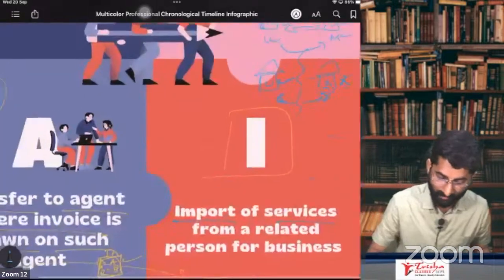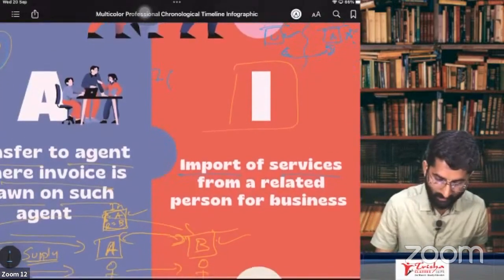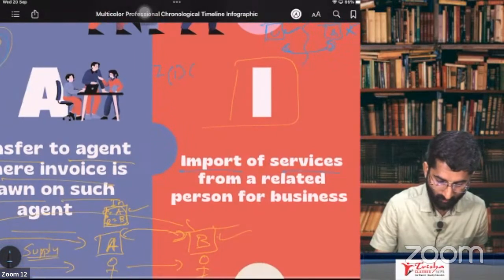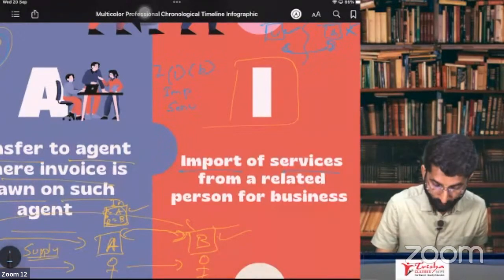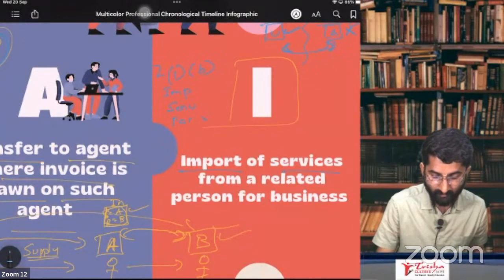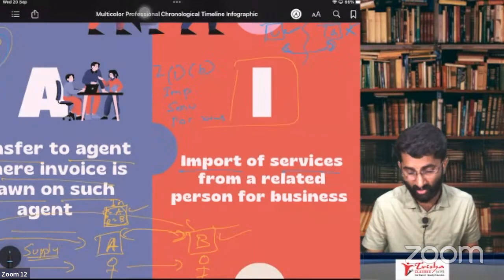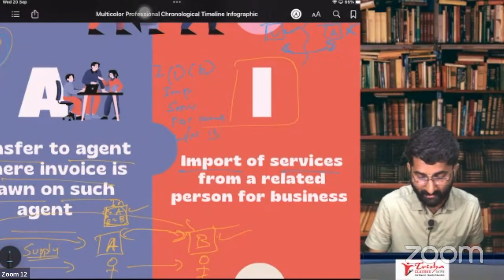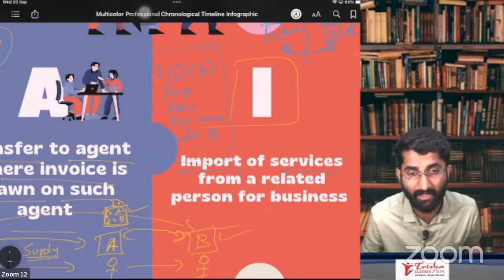If you remember, section 7, subsection 1, clause B says importation of service for consideration, whether or not for business. That is section 7, subsection 1B.